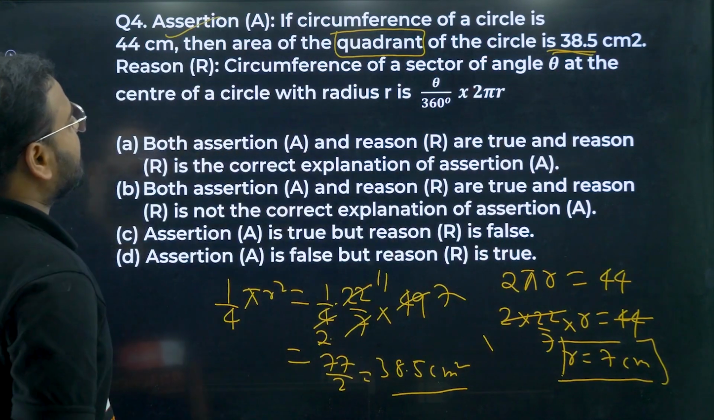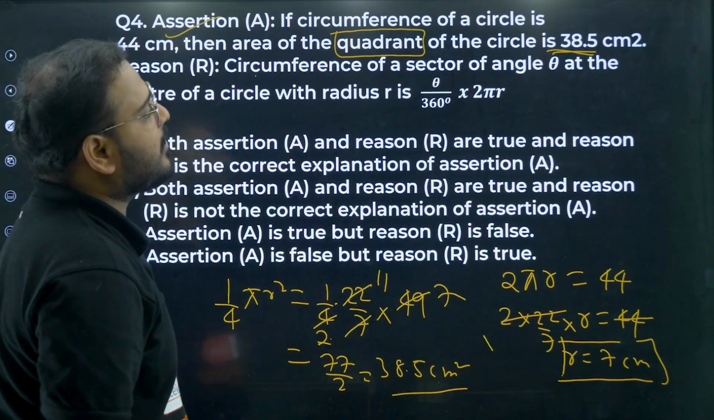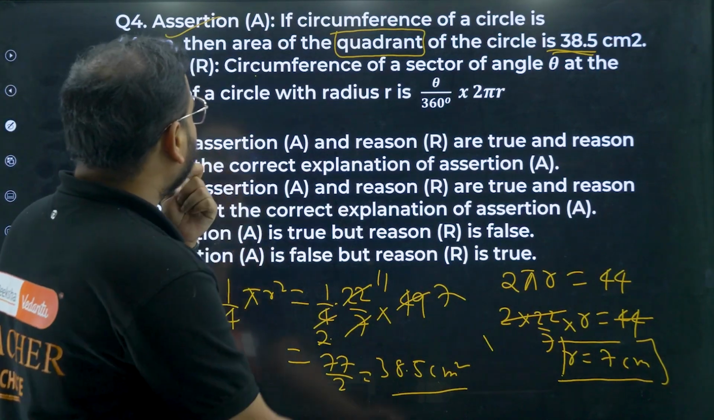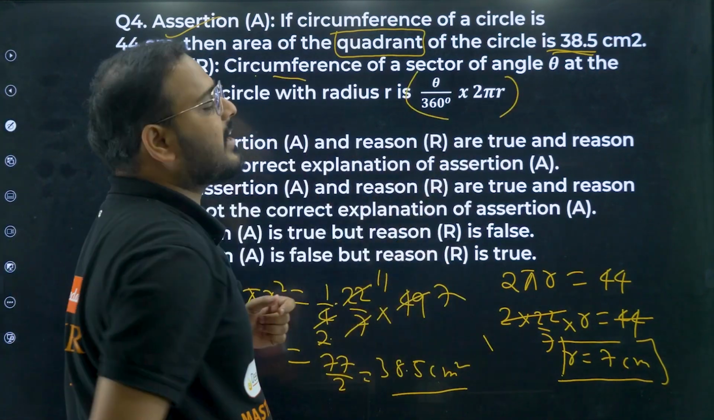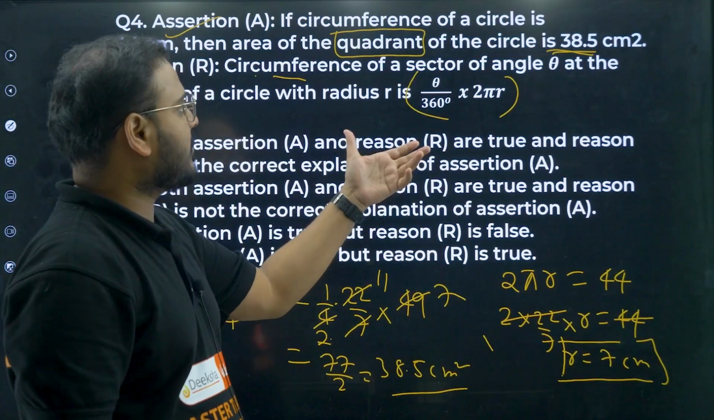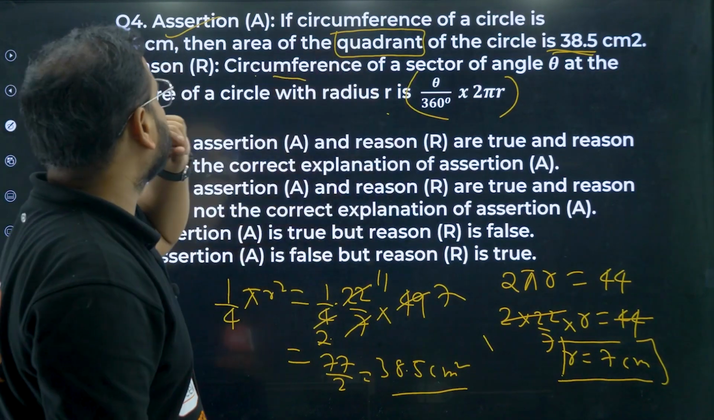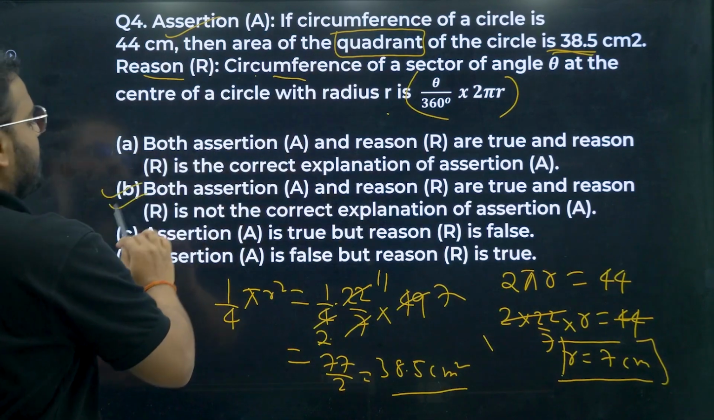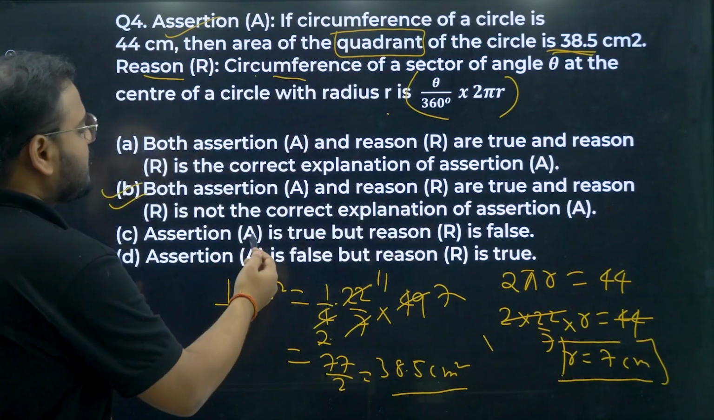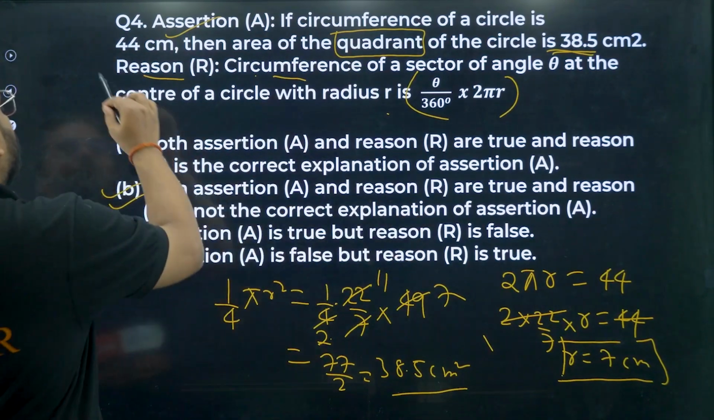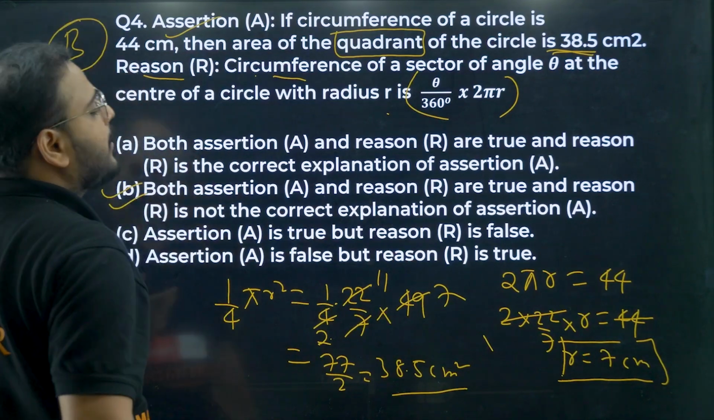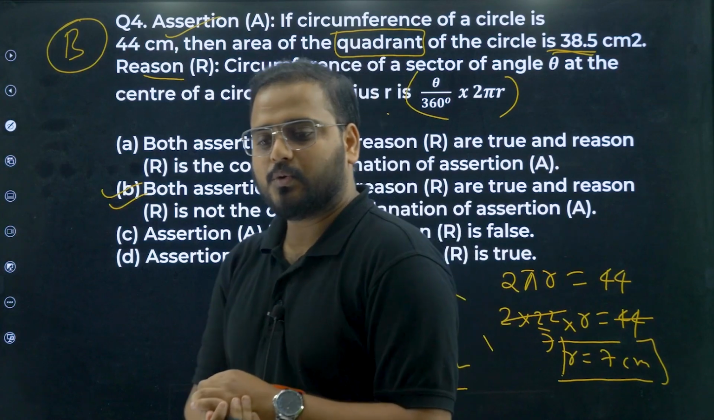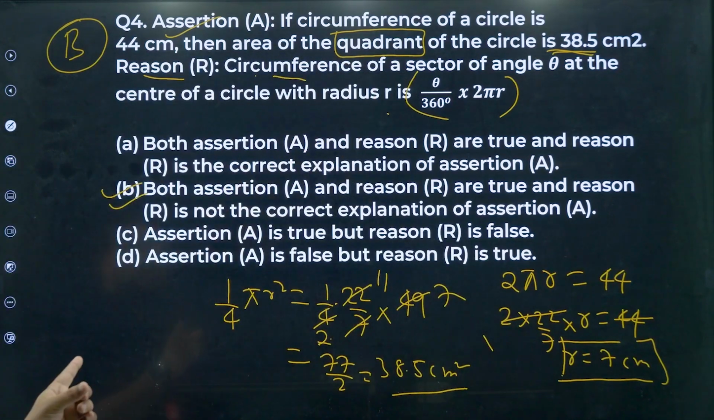Assertion is true. Reason, please check. Reason now. Circumference of a sector of angle theta at the center of a circle with radius r is, they are saying, 2 pi r times theta by 360. That's correct. But this is not explaining the assertion. Sorry, the reason does not explain the assertion. Both of them are true, but the reason does not explain the assertion, sir. So option number B is suitable here. Please have a look. I'll just give you some time to have a look at this.